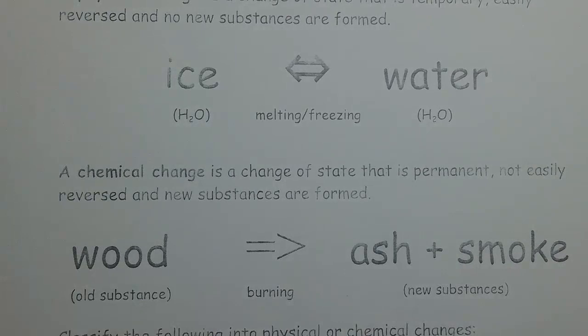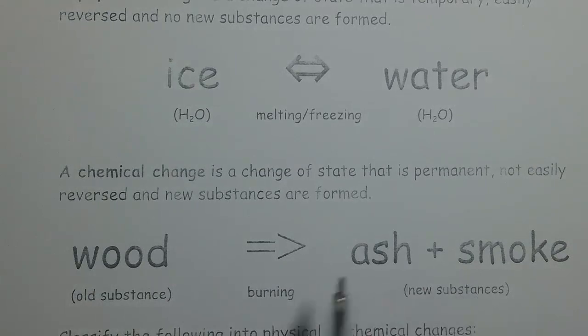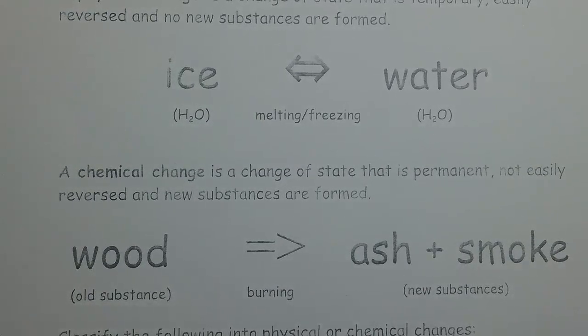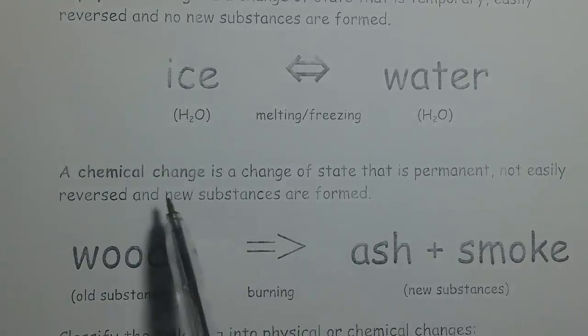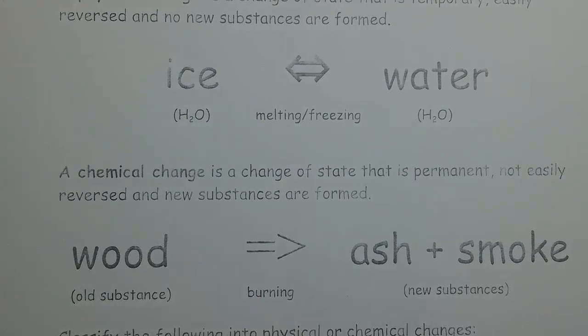This is an irreversible action, because when you burn wood, that's the old substance. When you burn it and get ash and smoke, those are the new substances. You cannot just take ash and smoke and reverse the action back. That's impossible. So this is a good example of a chemical change, because new substances are formed and the change is not reversible. That's a permanent change.